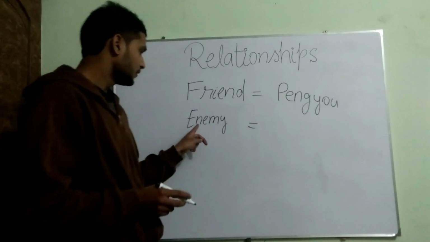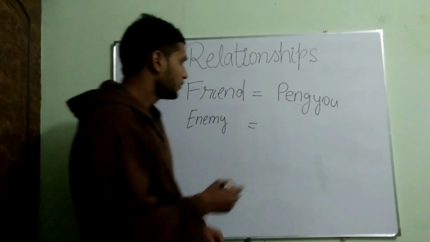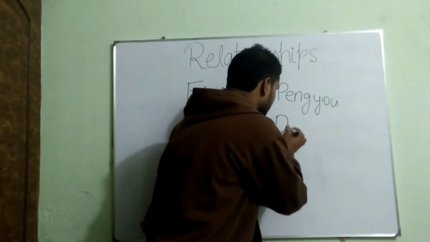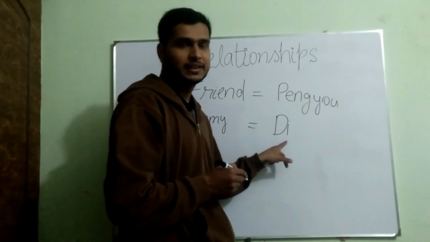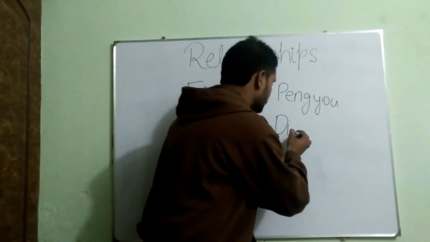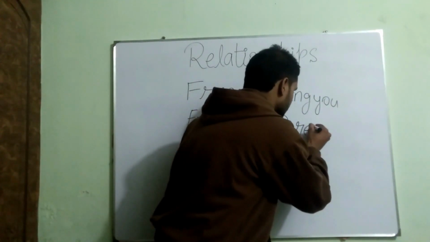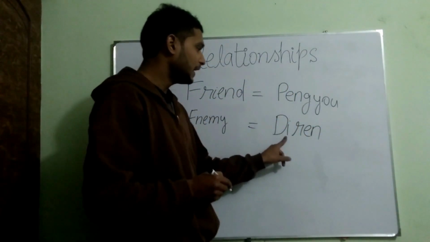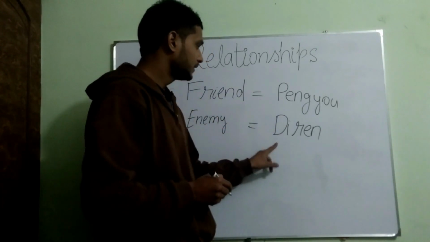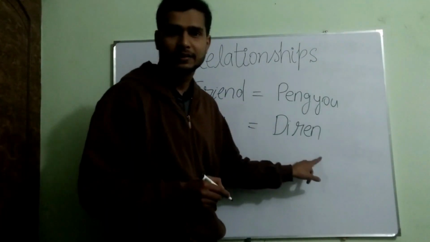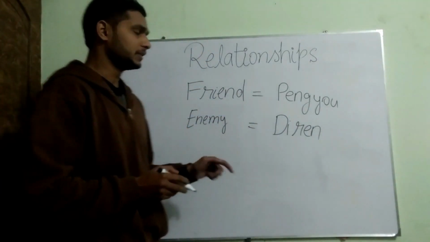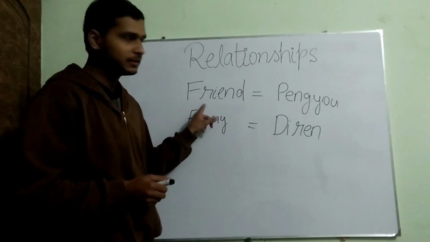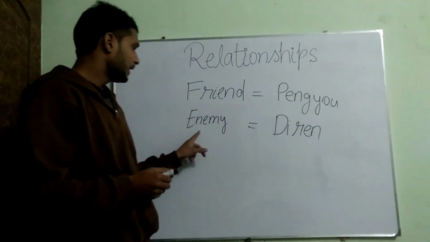And the second one is enemy. For enemy we have di, D-I. If I put ren, D-I-R-E-N, it becomes diren, and its meaning is enemy. Pengyou, friend. Diren, enemy.